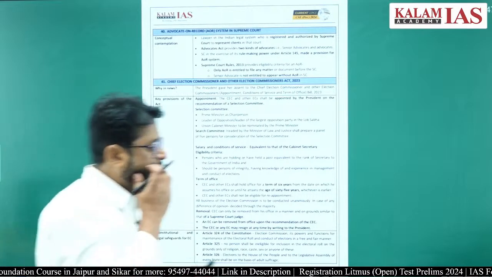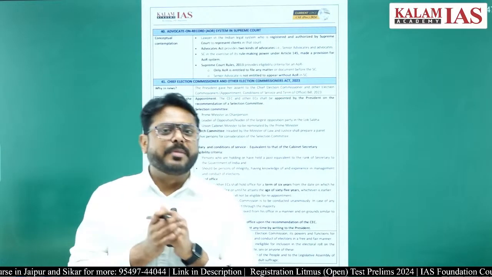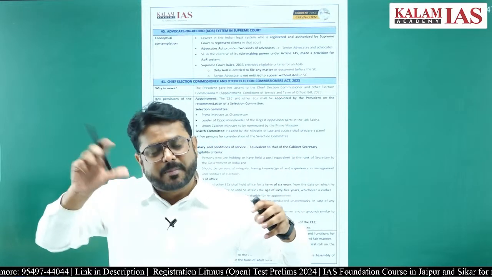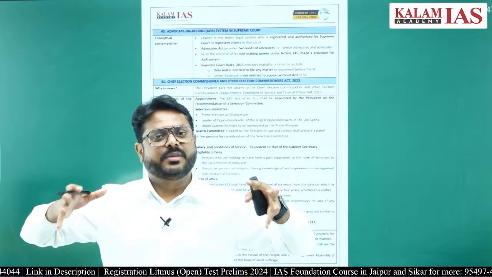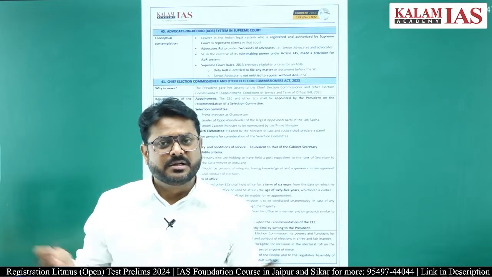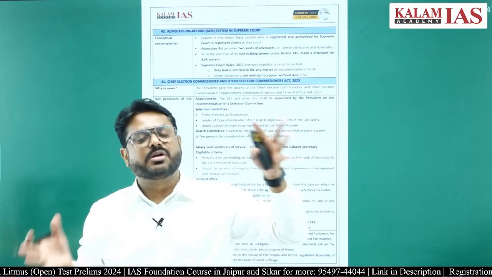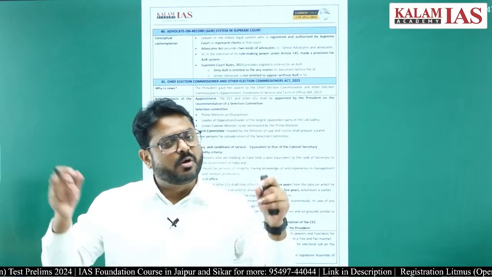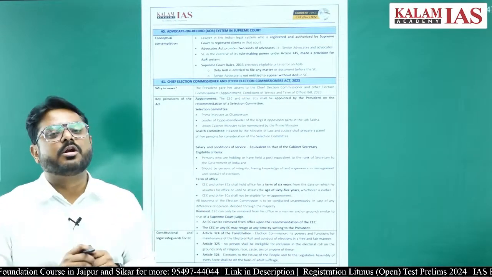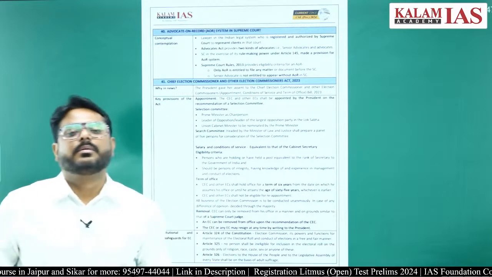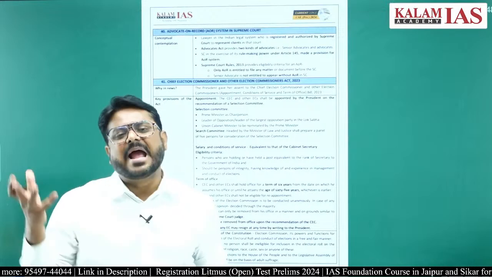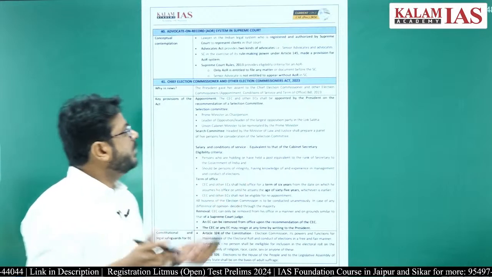Then advocate on record. See, in the Supreme Court, every case has to be filed in a proper manner, right. So there is formatting for that. Only if there are advocates dedicated for that, they will know this, right. And therefore in the Supreme Court the advocate on record concept is there. It means only advocates on record will have the permission to draft a case in the Supreme Court, so that the time of Supreme Court judges should be saved.